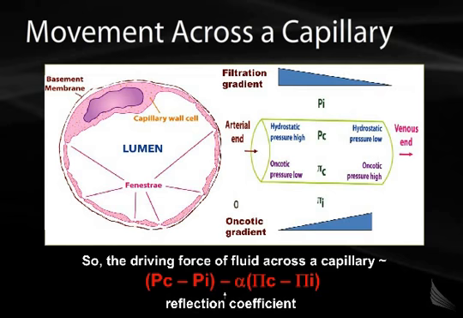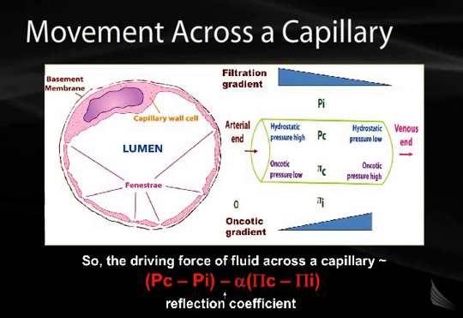The difference between the oncotic force and osmotic force is that the oncotic force only refers to those molecules that are asymmetrically distributed across a capillary membrane. That is, those molecules that are too large to pass through the fenestrations. This typically refers to proteins, polysaccharides, and depending on the actual capillary, sometimes smaller molecules as well.